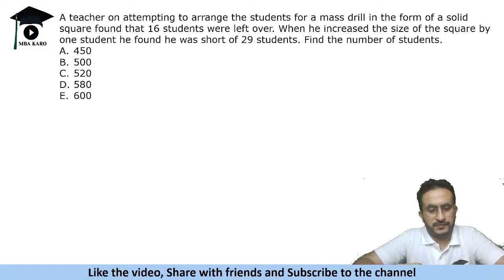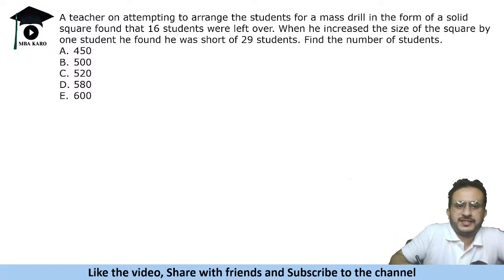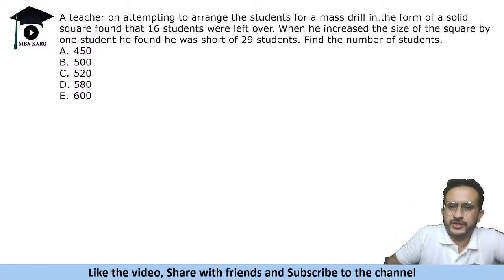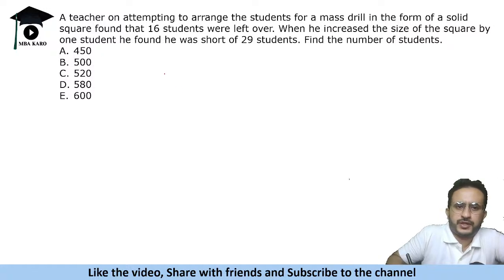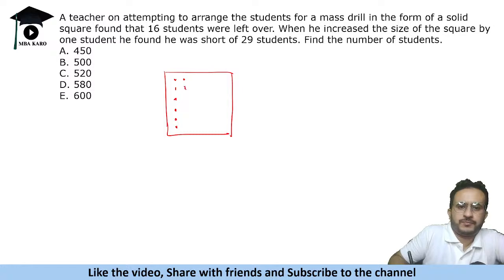So how do we solve this one? This is an easy one. It says a teacher has to arrange the students for a mass drill in the form of a solid square. ठीक है, तो एक स्क्वायर बनाना है. सॉलिड स्क्वायर मींस ऐसे लोग ऐसे होंगे. So number of people in each row will be equal to number of people in each column.